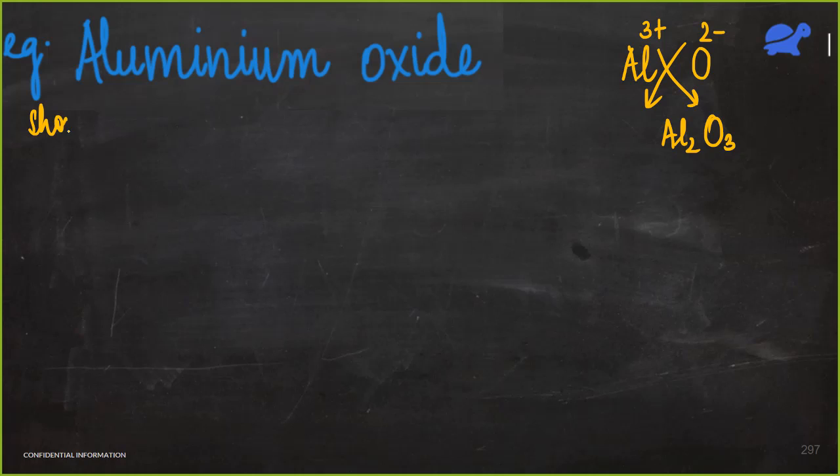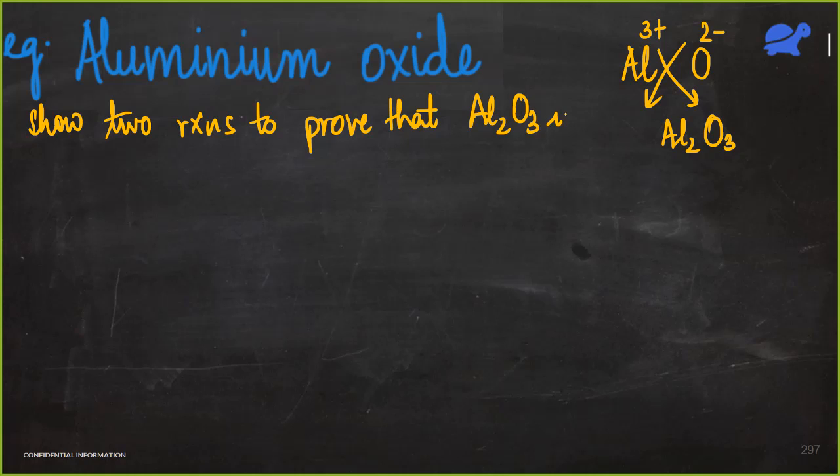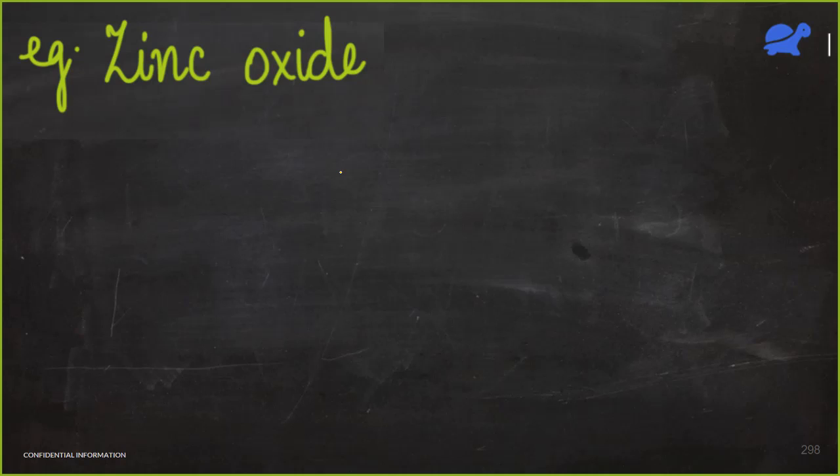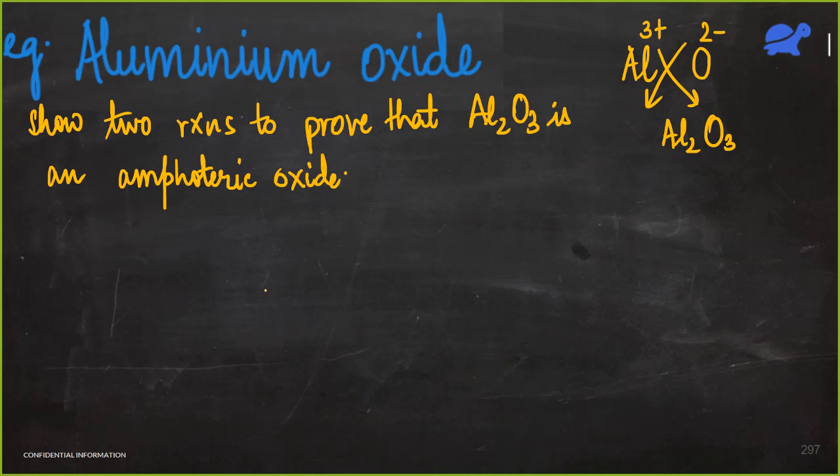A common question is: show two reactions which prove that aluminium oxide is an amphoteric oxide. So how will we do that? Show two reactions to prove that Al2O3 is an amphoteric oxide. We will react it with an acid and we will also react it with a base. And if in both the cases we get salt and water, then it will prove that aluminium oxide is an amphoteric oxide.